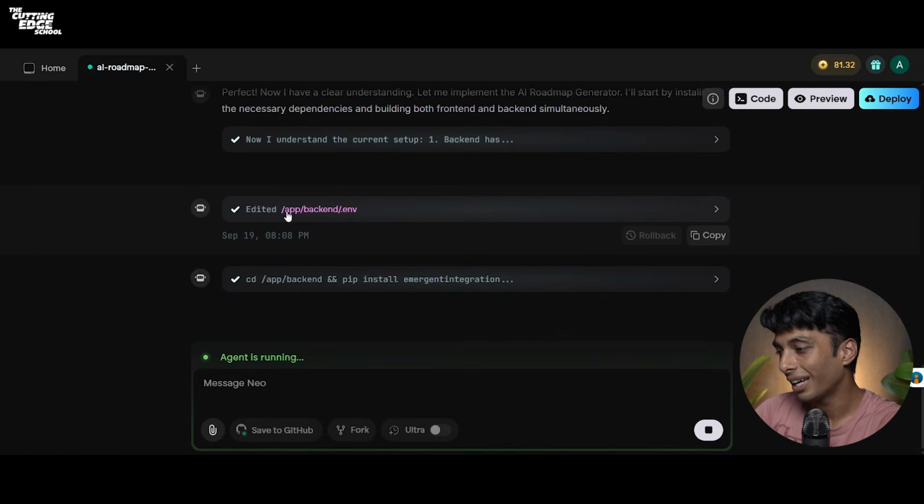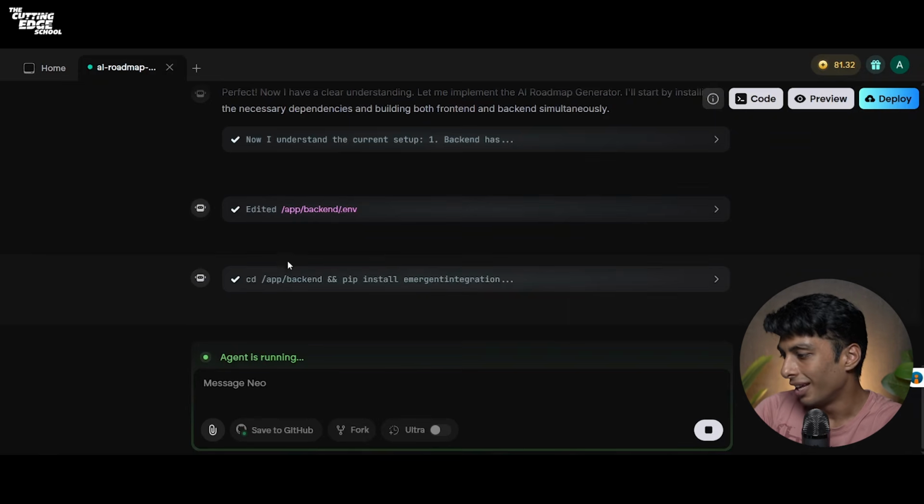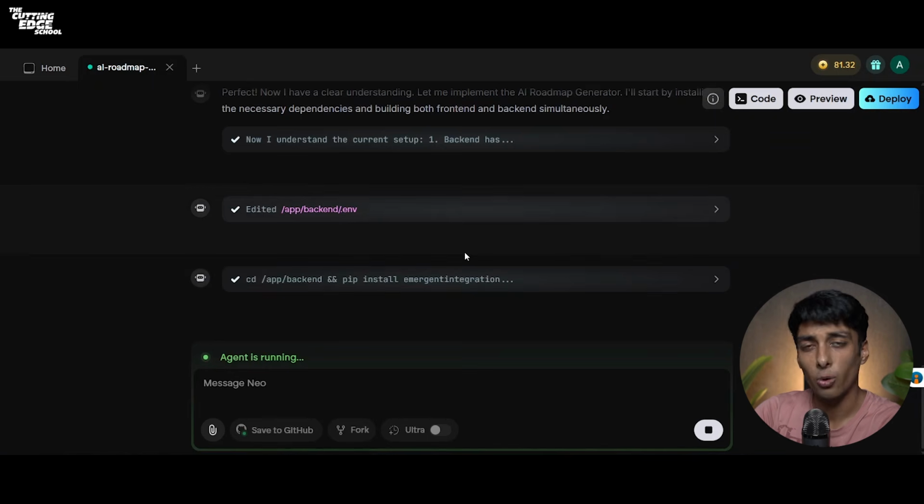So as you can see, it has already begun to create actual files for you, which is backend/.env. .env is a file in your coding which stores all your secrets. For example, if I have an OpenAI key, I'll store it in a .env file. If I have any integration or a security API key, I'll store it in my env. As you can see, it's working on the backend part. It's installing some of its packages. See how cool is it? You can actually see what your agent is undergoing for the development.